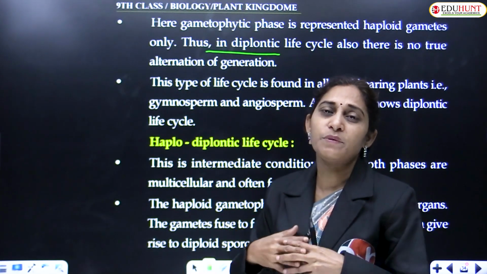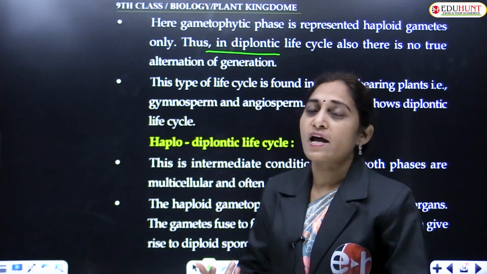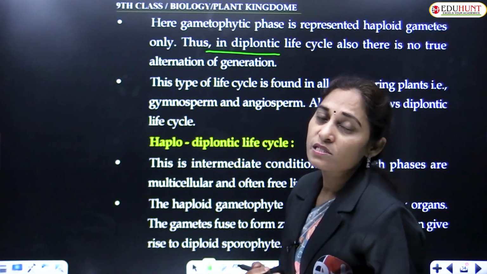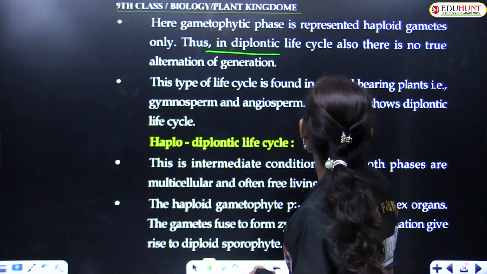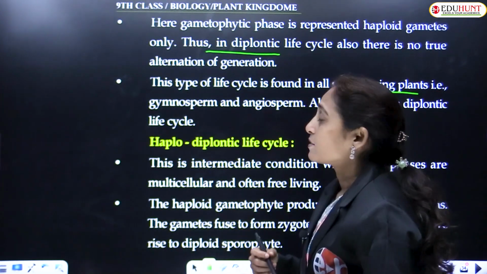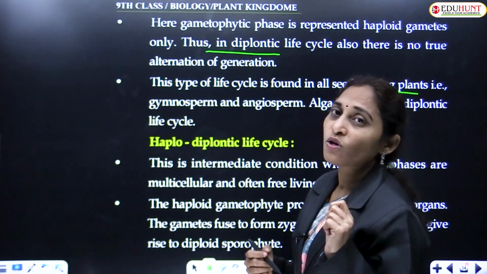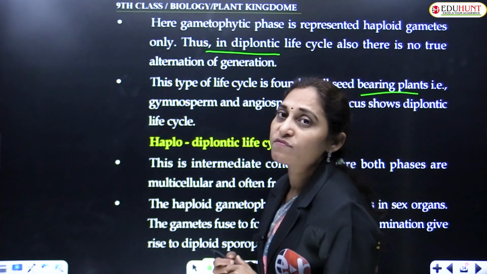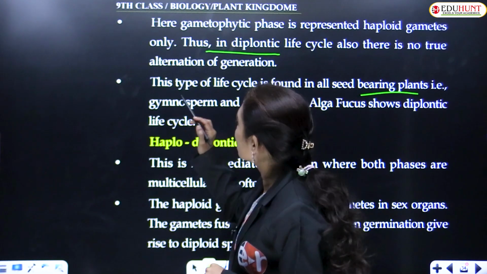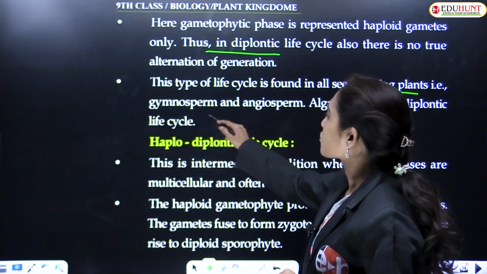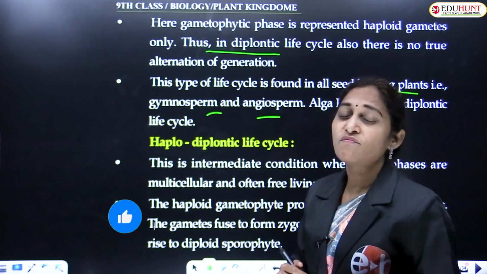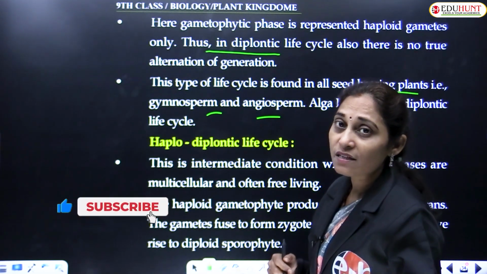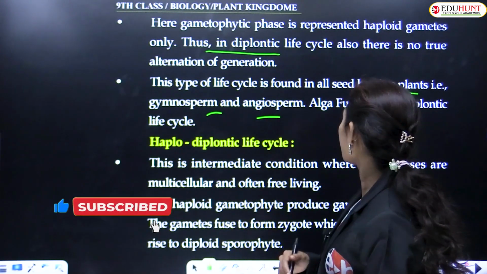After fusion, immediately they produce the zygote, and this type of life cycle is found in all seed-bearing, that is angiosperm plants. Even in gymnosperms, the dominating phase of the life cycle is the sporophyte. Gymnosperms and angiosperms, that is, in phanerogams, the dominating phase is the sporophyte.